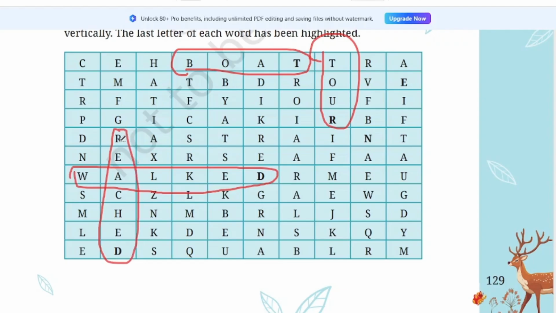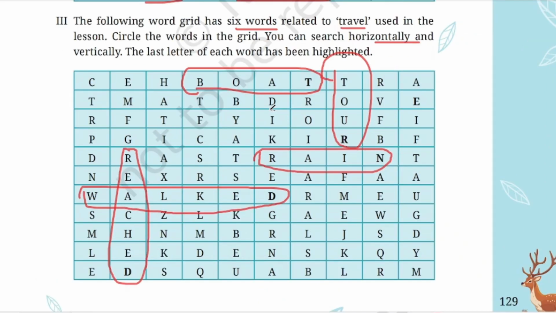R-E-A-C-H-E-D, reached. R-A-I-N, rain. D-R-O-V-E, drove. So these are the words, 6 words. Drive, past tense of drive is drove. So these are the 6 words related to travel.